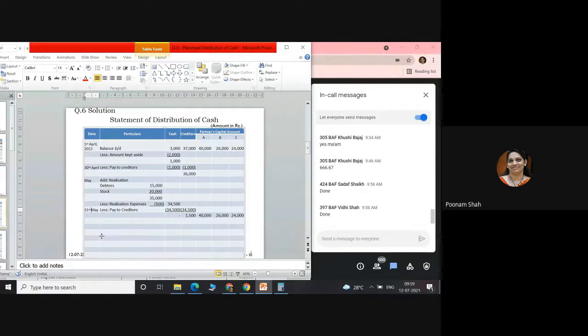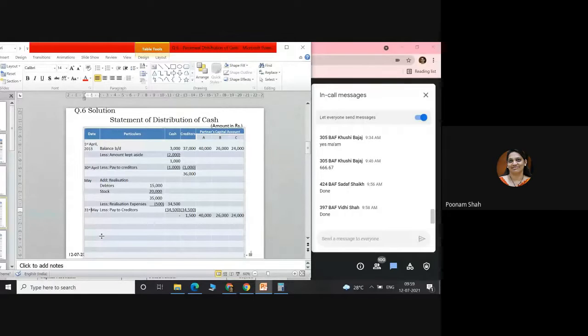31st May, less pay to creditors, 34,500. So your cash balance will become zero, nil, and your creditors balance will come down to 1,500. Partners' capital accounts will remain as they are because we have not started distributing cash to partners yet. Are we all clear on this? Any doubt here? Any question here? No, ma'am. Okay.